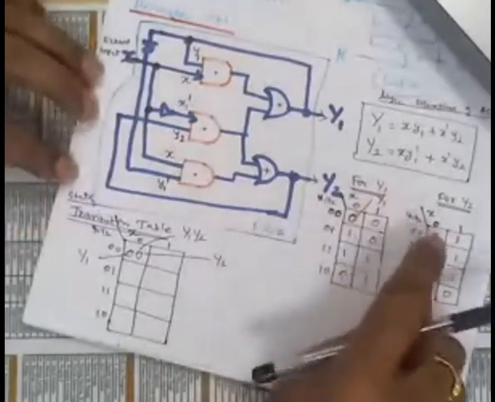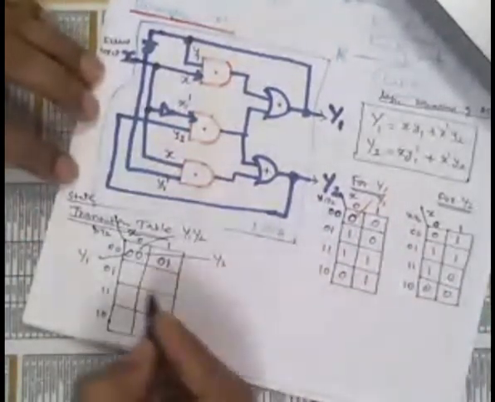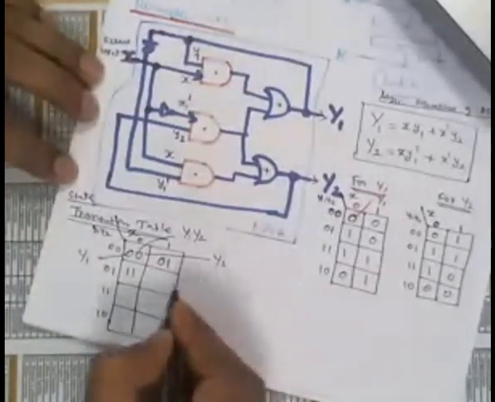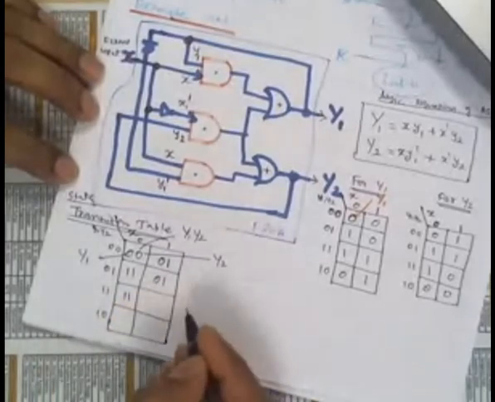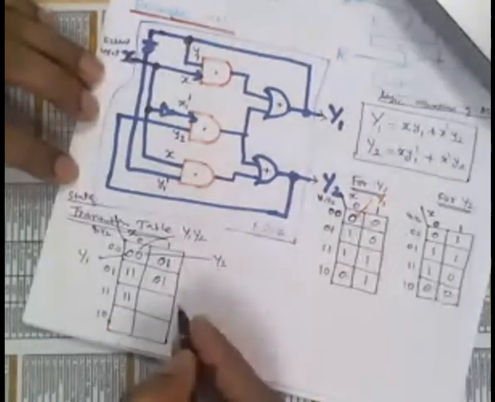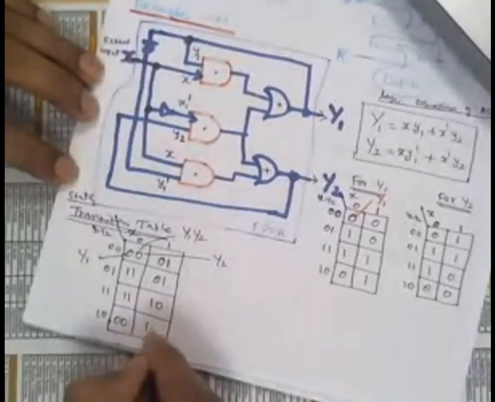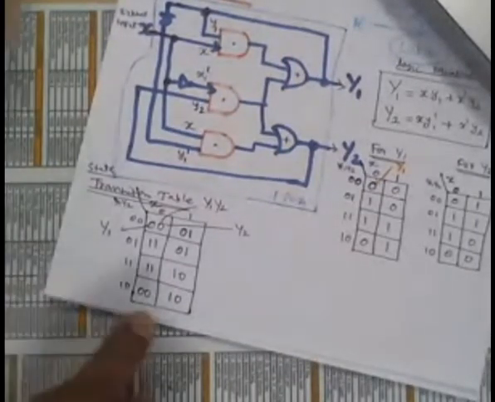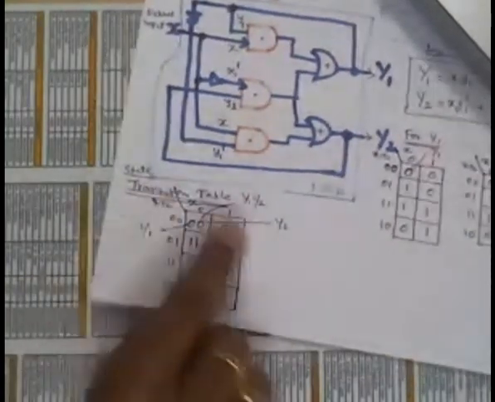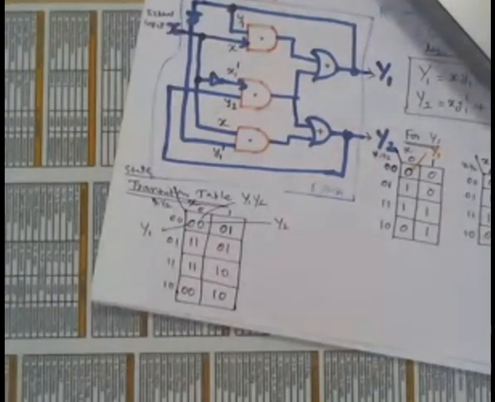Right? Just write 0 0, 0 1, 0 1, 1 1, 0 1, 1 1, 1 0, 0 0, and then 1 0, 1 0. Now we go to analyze this one. Take this down. These letters are clear, no? Yes, sir. Okay, good.